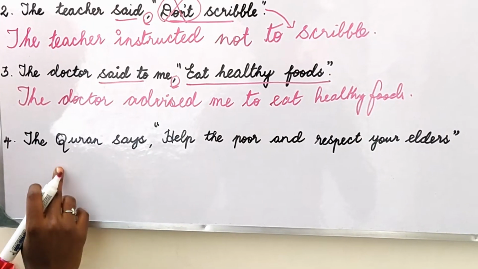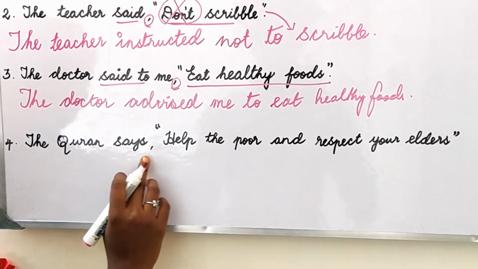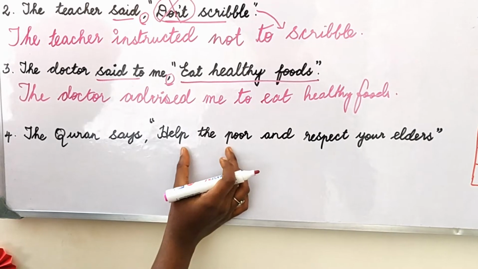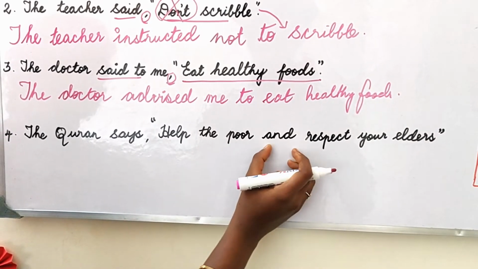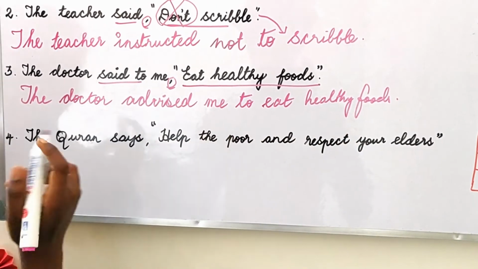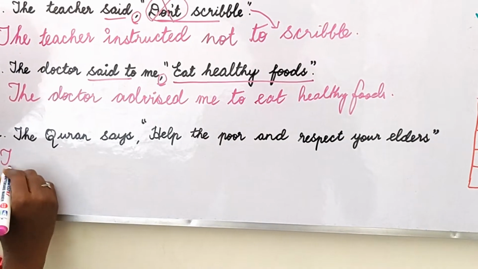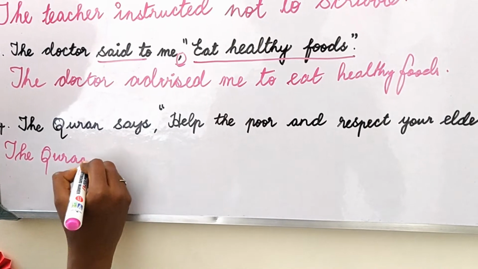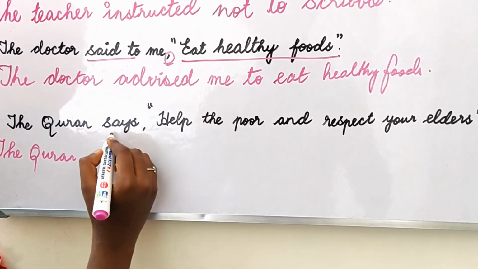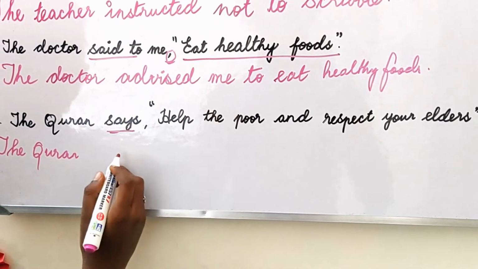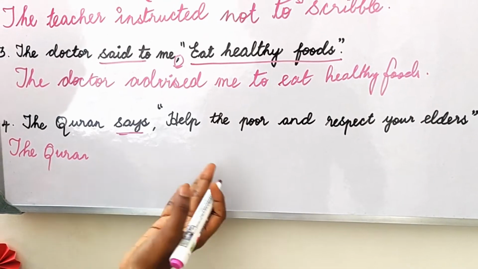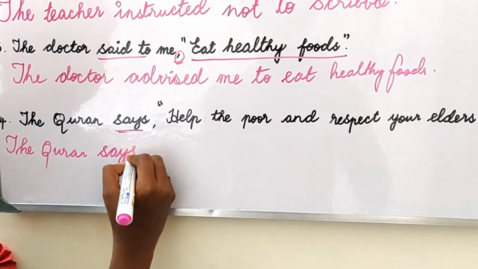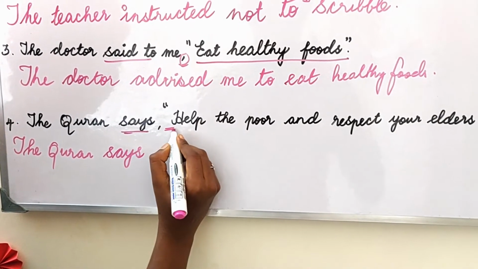So the next example is, the Quran says, help the poor and respect your elders. See, it's a compound sentence. Help the poor and respect your elders. Let's see how it's changed. The Quran. So it can be an advice kind of sentence, or you can say this as says itself, or you can include ask. So I am keeping it as says itself. The Quran says, it's a positive sentence, isn't it?